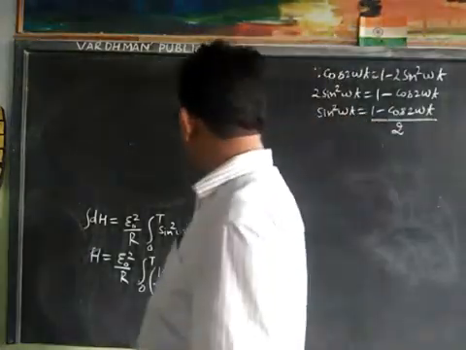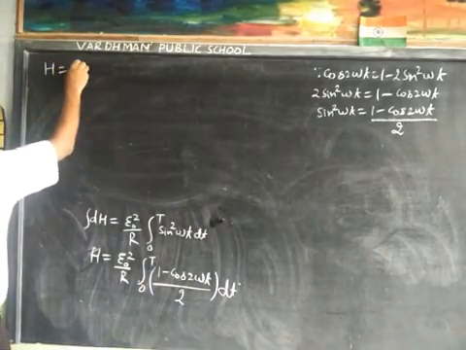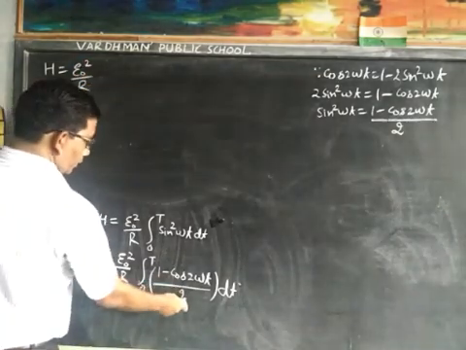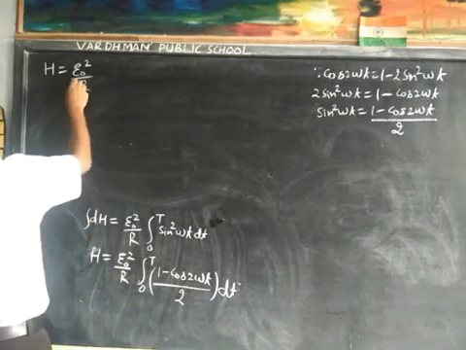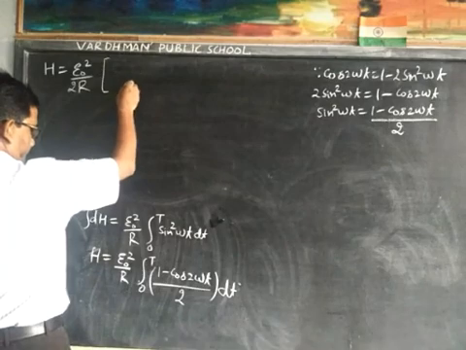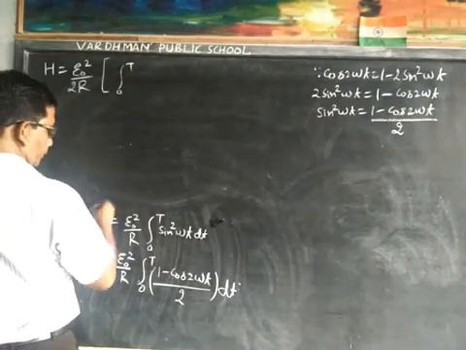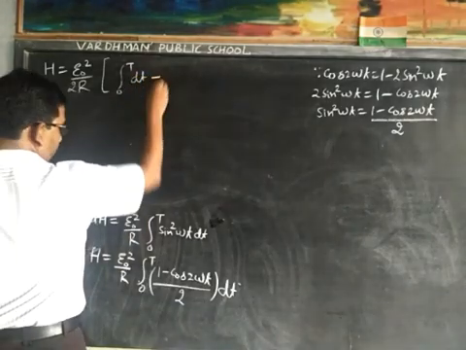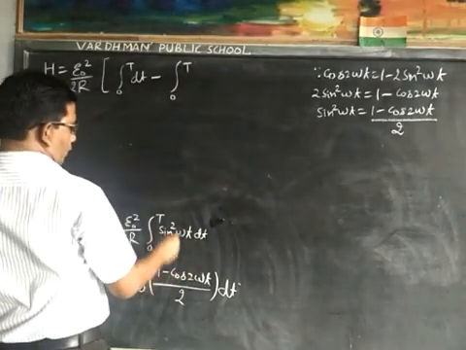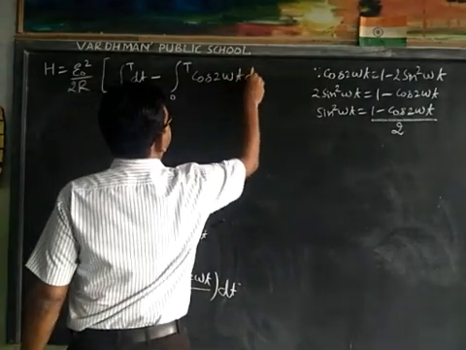Now H is equal to E0 square upon R. We will take 2 common, that is 2R, and it becomes integral 0 to T dt minus integral 0 to T cos 2 omega t dt.